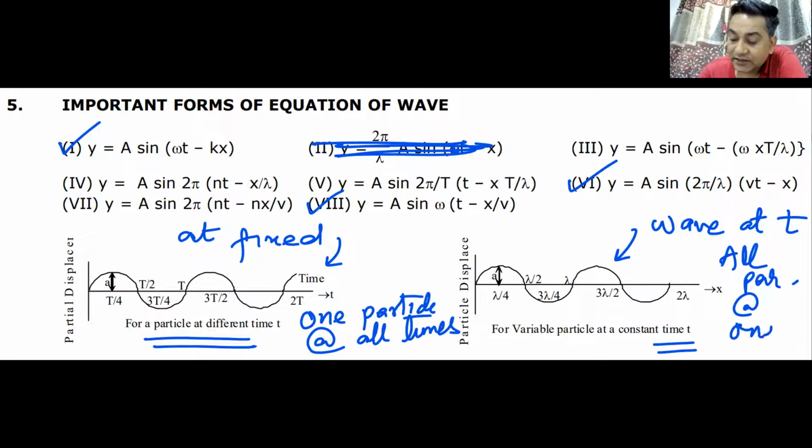Do we understand the difference between the two graphs? Yes or no? In graph number 2, I am showing you where all the particles are at one given time. In diagram number 1, I am showing one particle at all times. Do we understand this? Can I have some raised hands? I'll give you time to note this down. Formula number 1, formula number 6, formula number 8, and the two graphs.